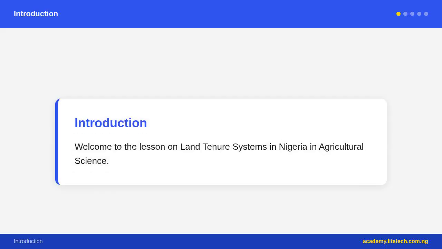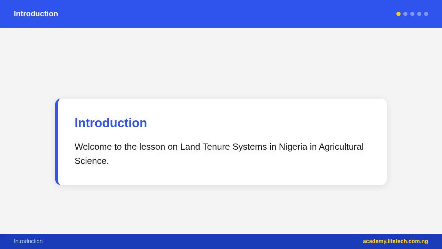What is land tenure? Land tenure refers to the system by which land is owned, used, and transferred in a society. Who owns the land? How is it allocated? Who has the right to use it? These questions are answered by land tenure systems.